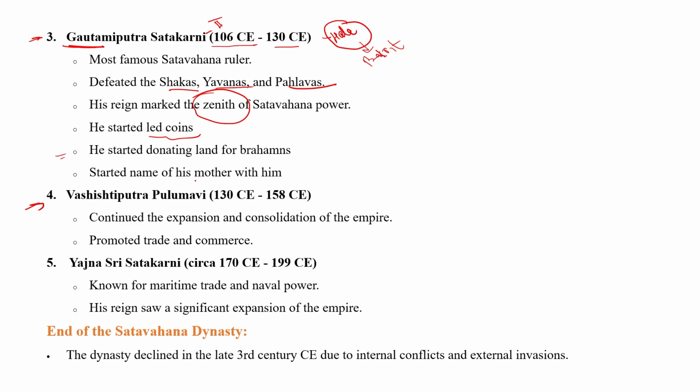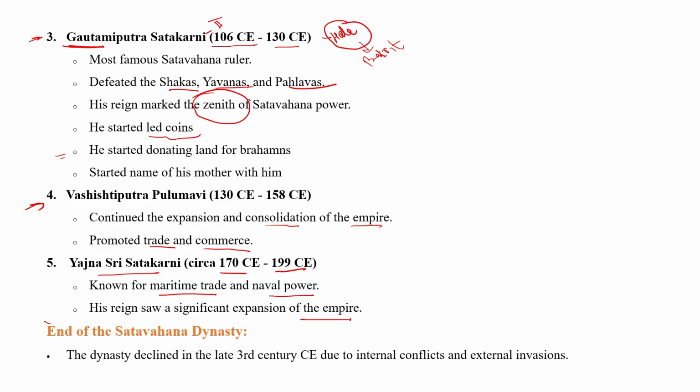After the death of Gautami Putra Satkarni, Vashishtiputra Pulamavi became the next ruler, who continued the expansion and consolidation of his empire, and he also promoted trade as well as commerce in the empire. And the last powerful ruler was Yajna Shri Satkarni, who ruled around 170 to 199 AD. He was known for maritime trade and naval power. The naval military was established during the time of Yajna Shri Satkarni. His reign saw a significant expansion of the empire.